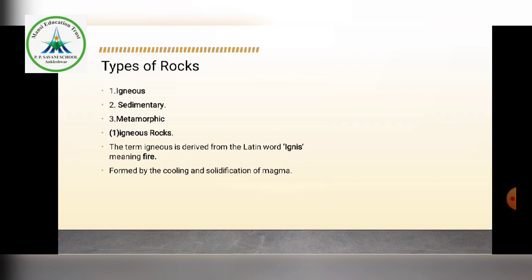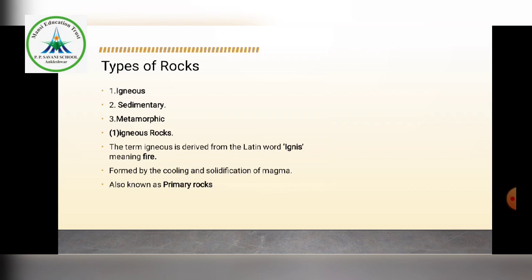As and when volcanoes erupt, magma comes out from the earth's surface, slowly cools down, and as it cools it becomes solid, it becomes hard, and in this way igneous rocks are formed.